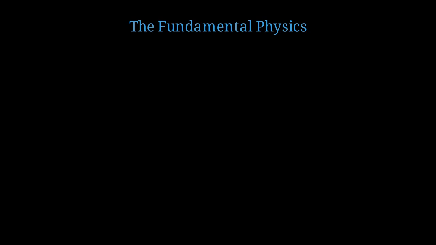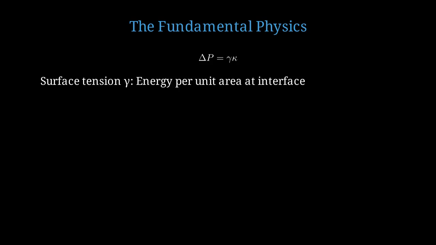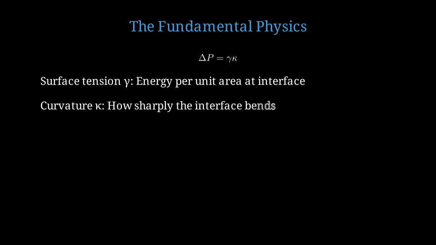Let me introduce you to the Young-Laplace equation. The pressure difference equals gamma times kappa. Here, gamma is the surface tension, and kappa is the curvature of the interface. Surface tension gamma is the energy per unit area at the interface between two fluids. For water and air, it's about 72 millinewtons per meter. Curvature kappa measures how sharply the interface bends. The smaller the radius, the larger the curvature.